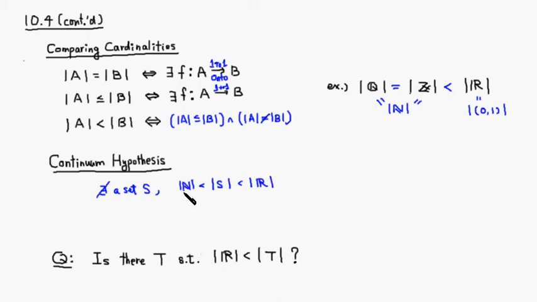So remember that N is a denumerable set and R is an uncountable set. Then you can see that there's no set that is strictly in between, right?